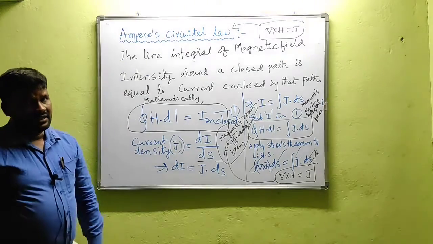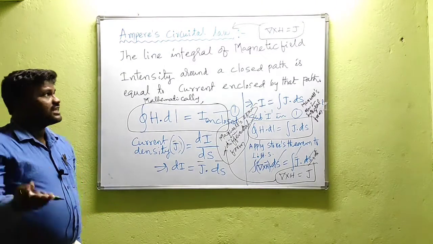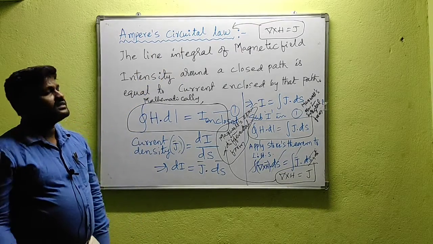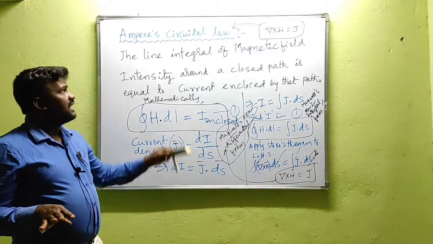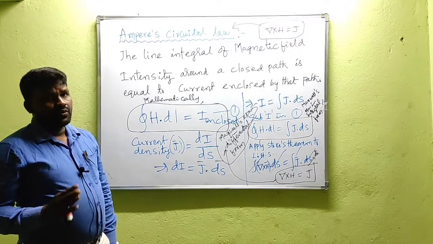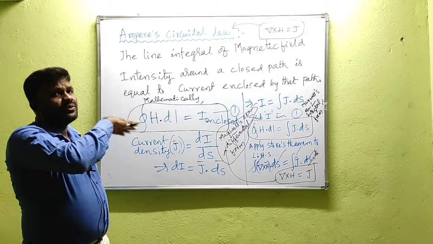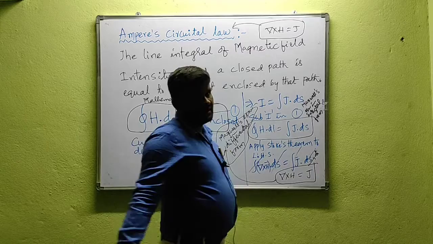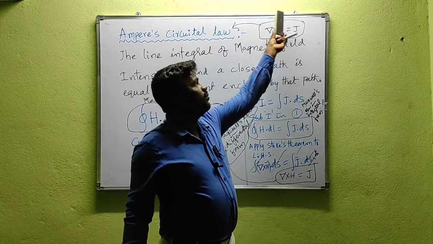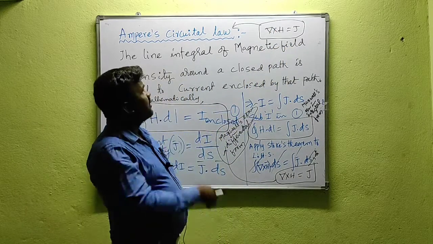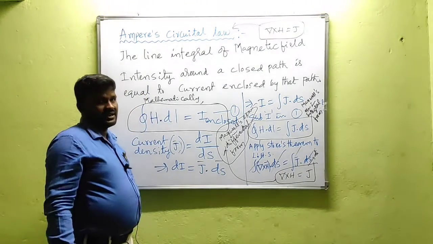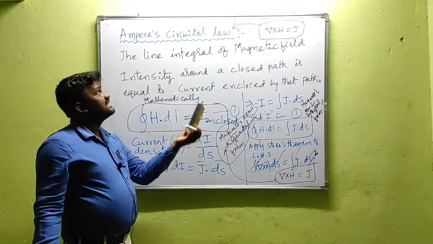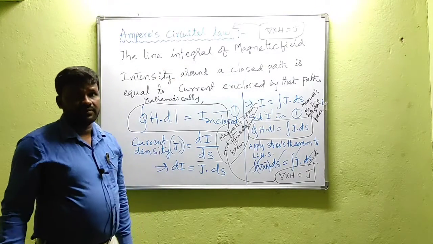Okay, in the next class we will discuss the inconsistency in Ampere's circuit law. There is an inconsistency in Ampere's circuit law. To validate this law, we need to add some more parameter on the right hand side of this equation. That means we need to modify this equation, and that law is known as the modified Ampere's circuit law. In the next class we will discuss that modified Ampere circuit law, or the inconsistency in Ampere's circuit law.